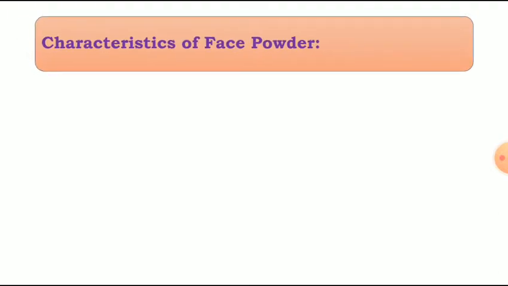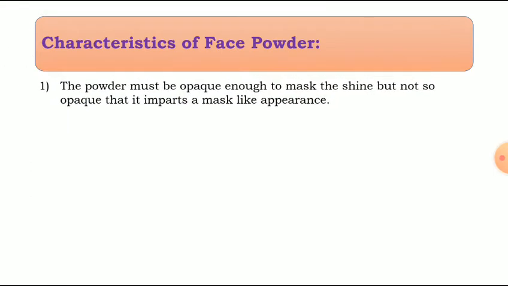Now we will see the characteristics of face powder. There are a total of 6 characteristics that we are going to see now. First one, the powder must be opaque enough to mask the shine but not so opaque that it imparts a mask-like appearance.